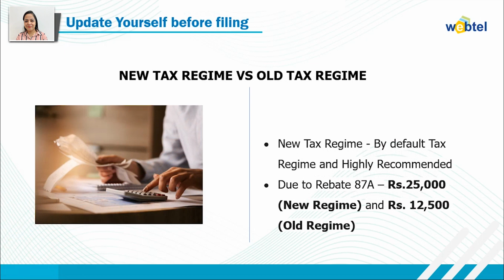If an assessee opts for the new tax regime, they are eligible to claim a rebate under section 87A of rupees 25,000. And if they opt for the old tax regime, they are eligible for a rebate under section 87A up to 12,500.